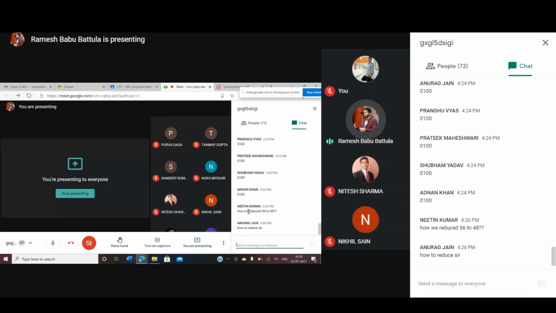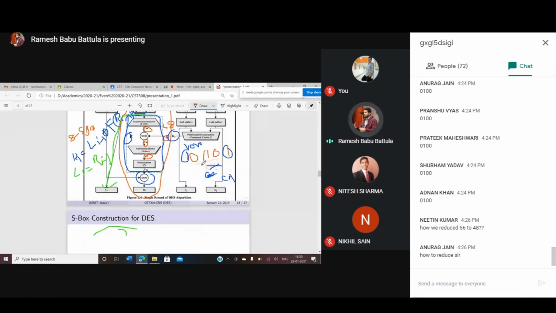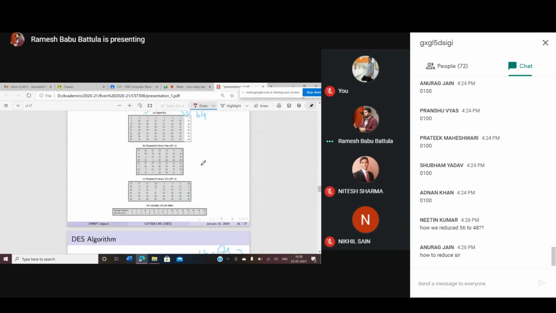Here they said how we reduce 56 to 48 bits. If you have permutation choice 2, the output of permutation choice 2 is going to be 48 bits. How many rows are there? 1, 2, 3, 4, 5, 6, 7, 8 rows, and 6 columns.